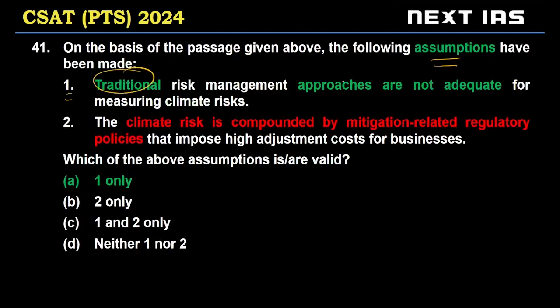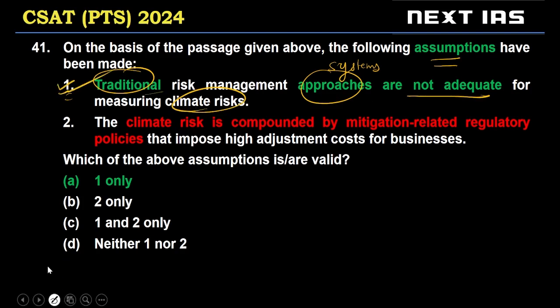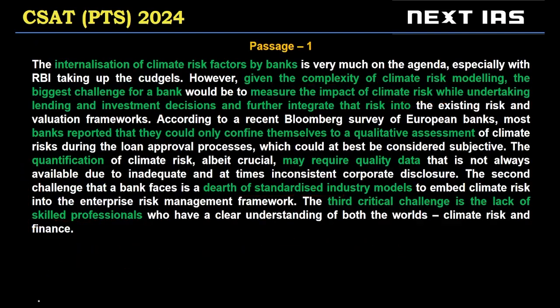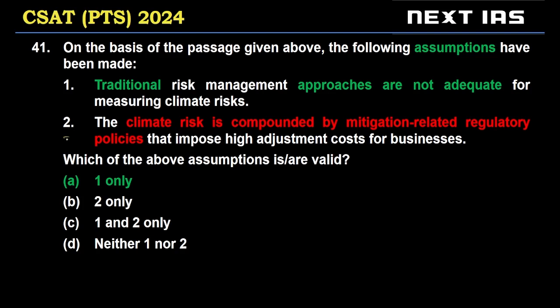So traditional systems, existing systems are not adequate for measuring climate risk. So statement one, just a minute. Statement one is a valid assumption. It's necessary for the passage to say these current methods are not working. All right. Second one, the climate risk is compounded by mitigation related regulatory policies.